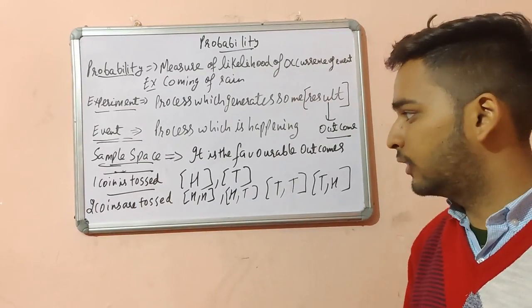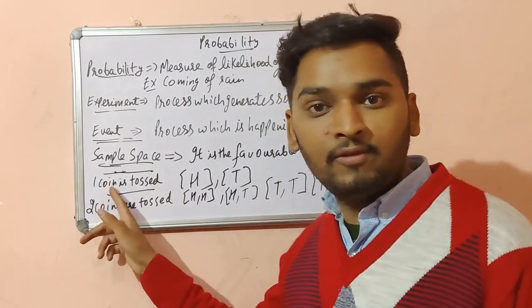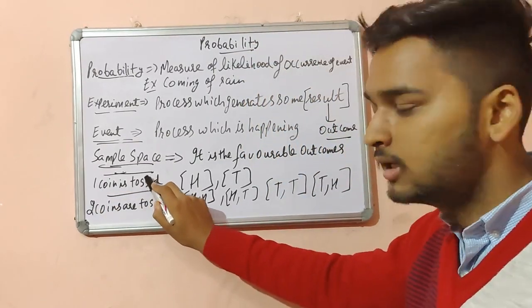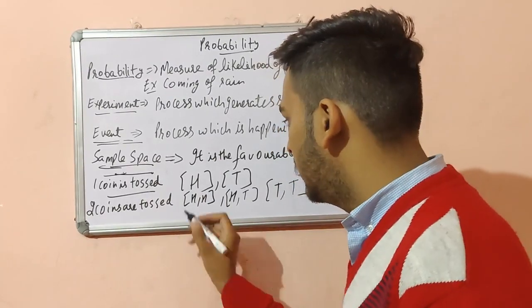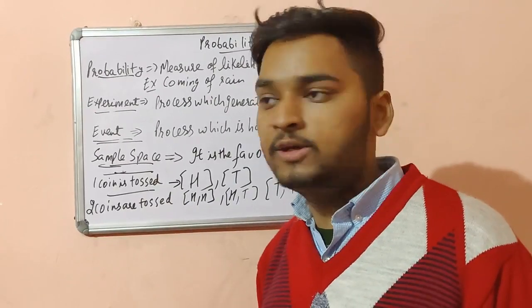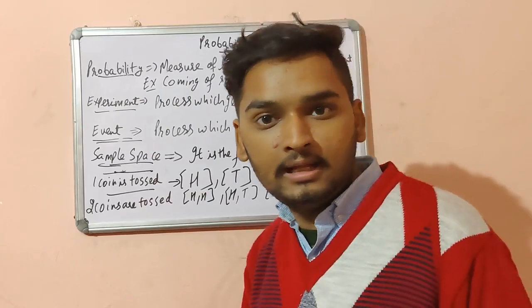Let us take one or two examples to understand. If one coin is tossed, what is the sample space? It may be head or it may be tails. So we have two outcomes in the sample space, head and tail.